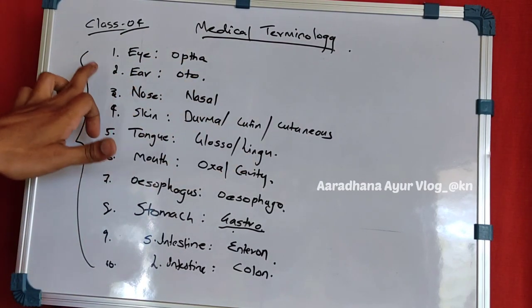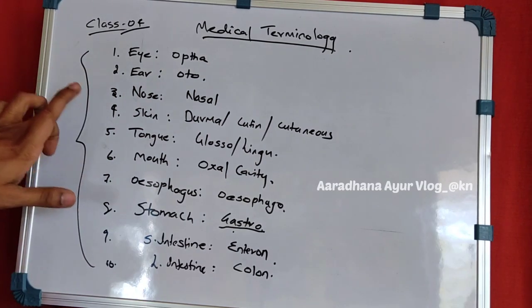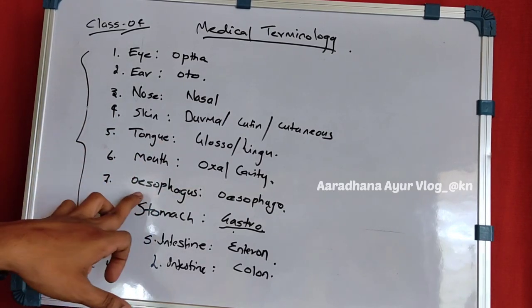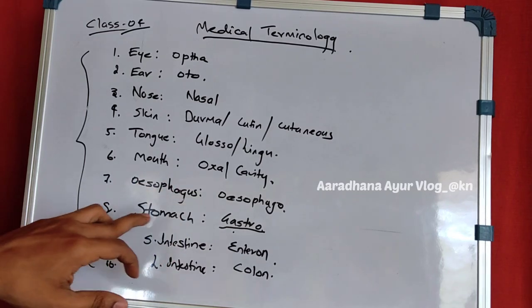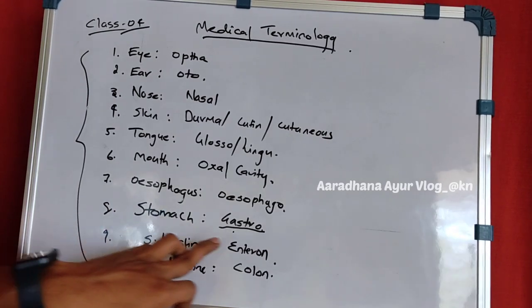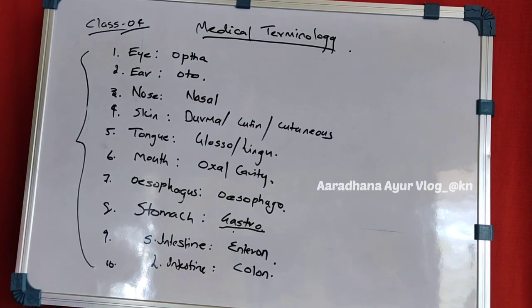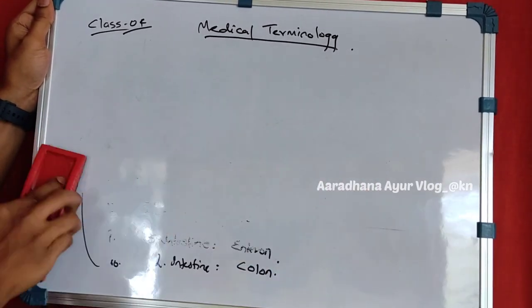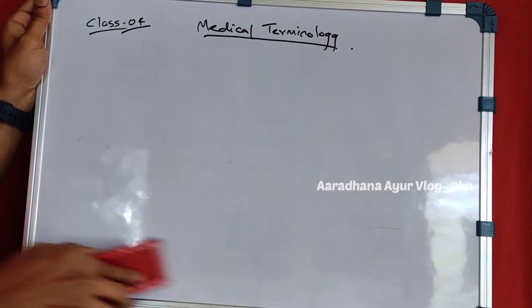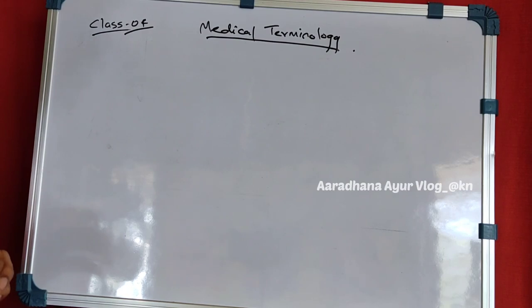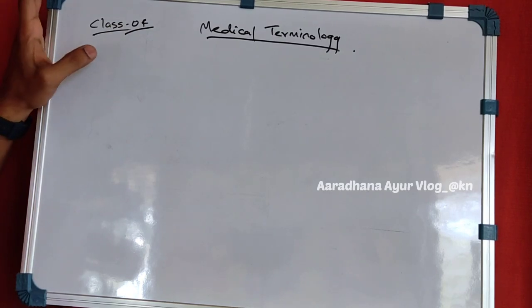So eye is ophtha, ear is oto, nose is nasal, skin is cutin, derma or cutaneous, tongue is glosso, mouth is the oral cavity, and esophagus is esophago. The stomach is gastro, as in gastric acid, which you have heard. Small intestine is entero and large intestine is the colon. Making this by heart is very needful. It is very helpful when we speak regarding the organs in the coming sessions. So that is the first 10.